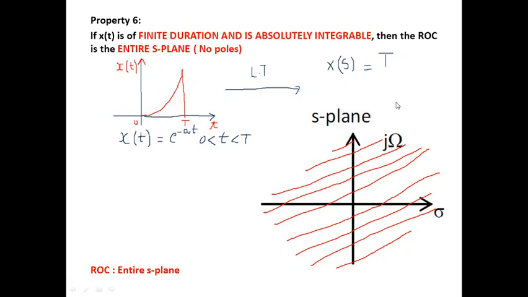So these are the fundamental properties of ROCs which you will be very frequently using in your problems.